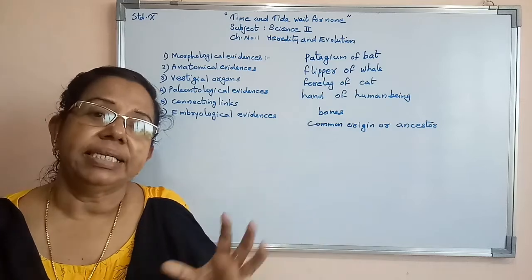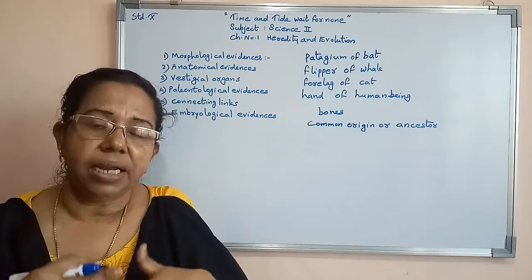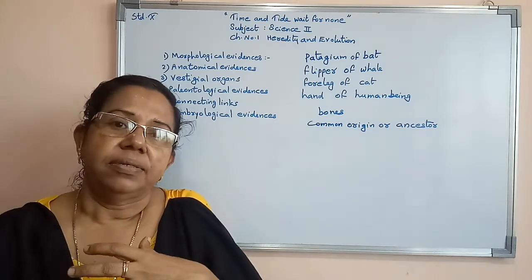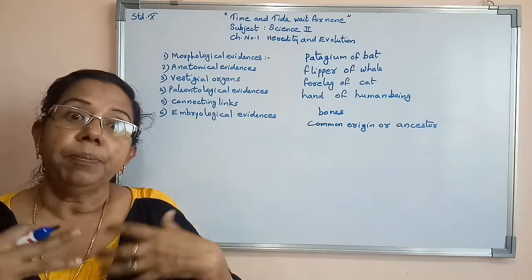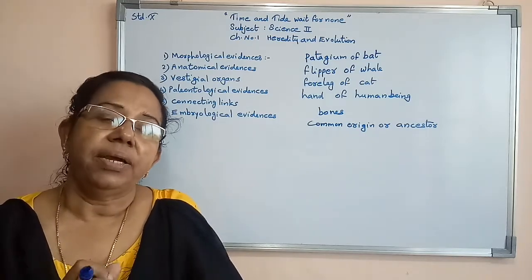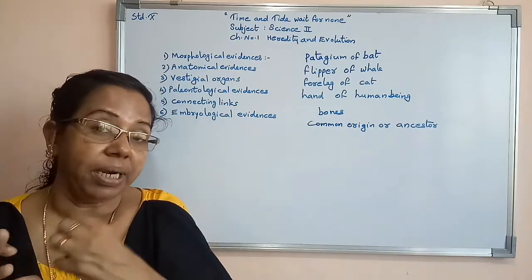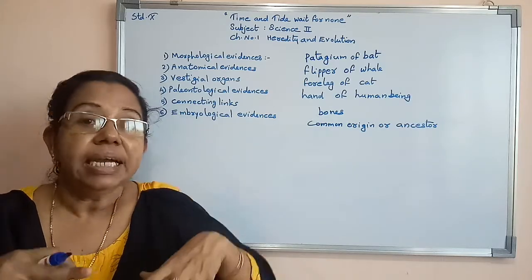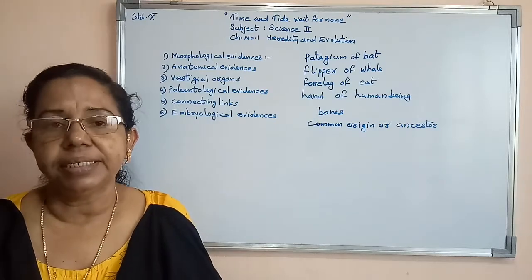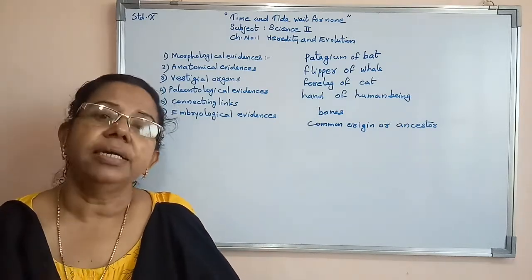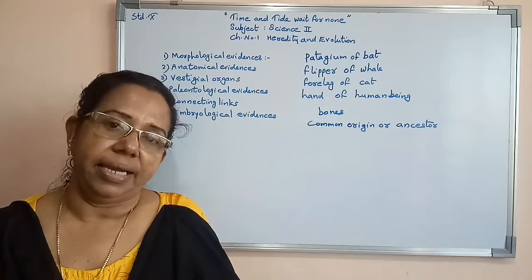So in this way, all these organisms do not look alike. Their internal organs have many similarities, and at the same time many differences also. Because of the similar properties, we can say they have a common origin or common ancestor. Differences are there because of evolution. Evolution I already explained: a gradual change occurring in organisms. As a result of it, all organisms are not alike.